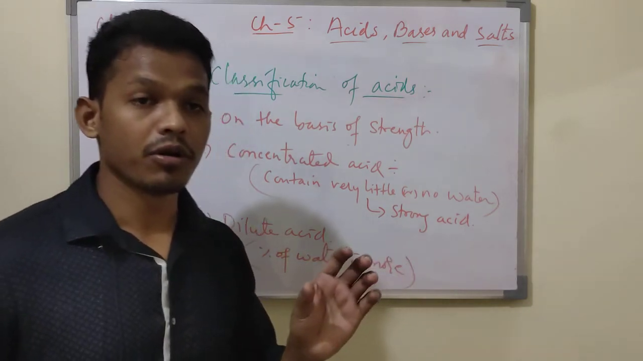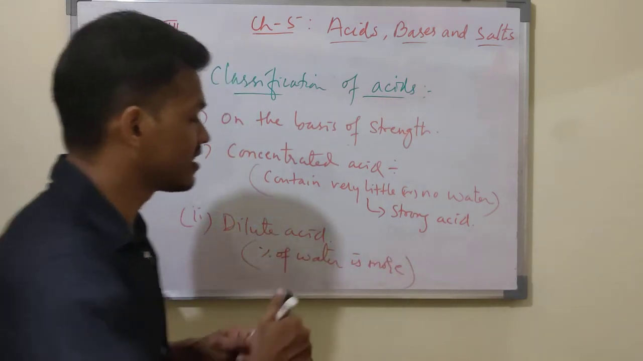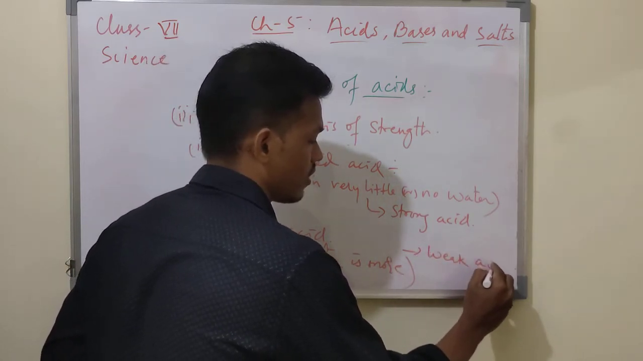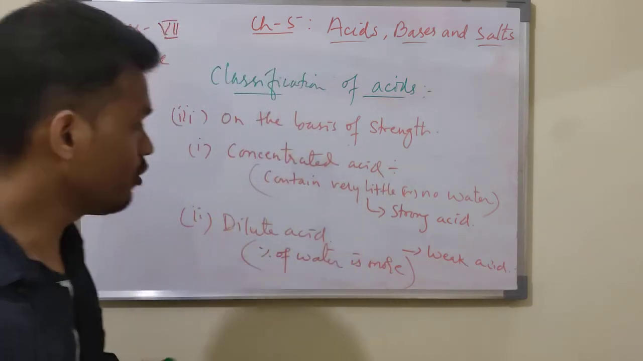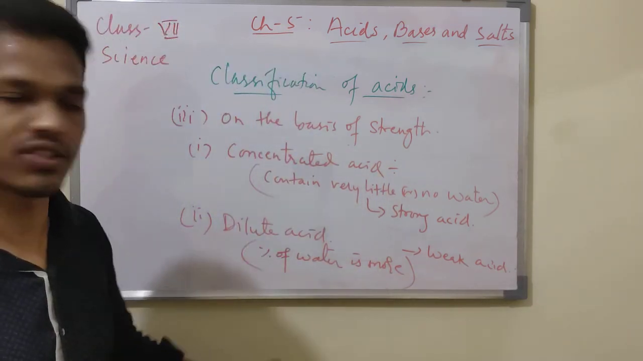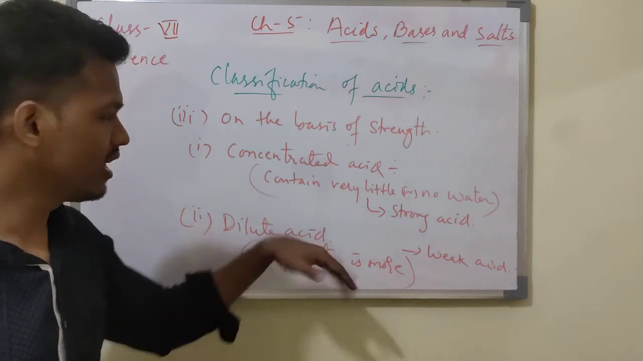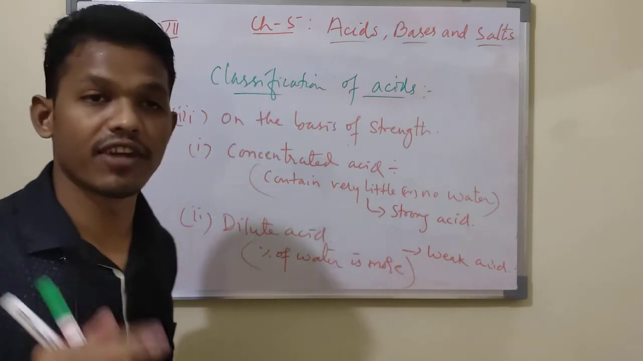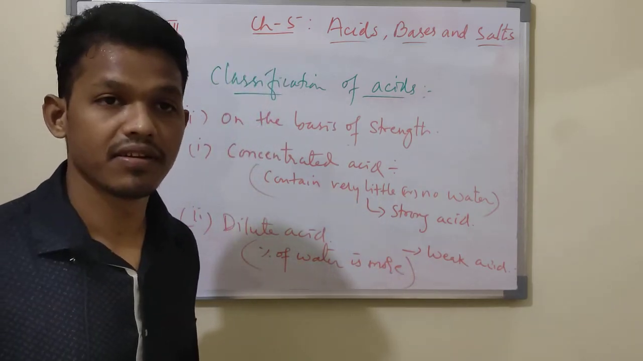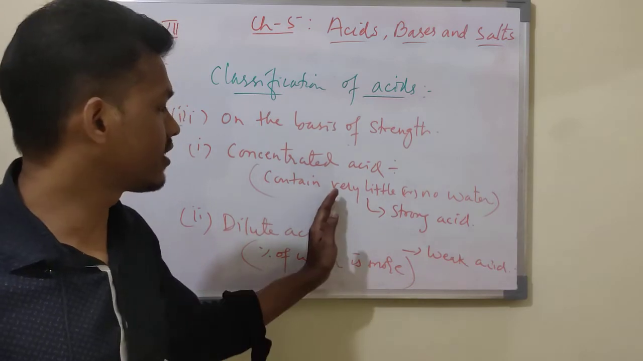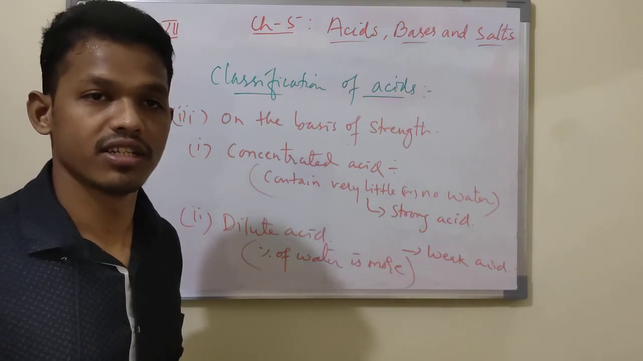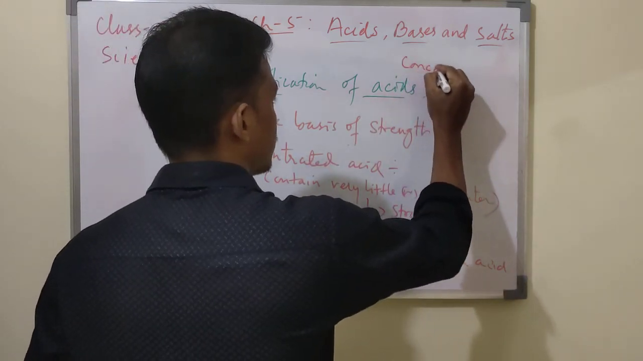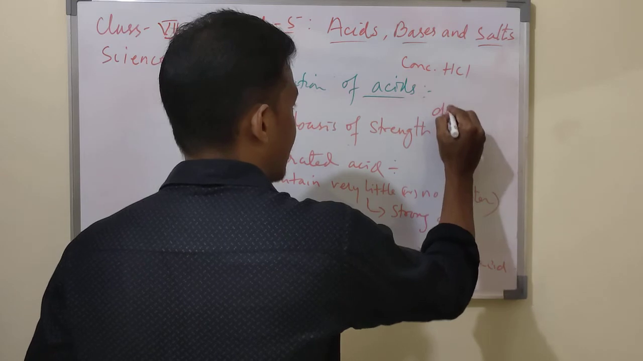Therefore the dilute acid is a weak acid. Can you make a concentrated acid into a weak acid? Yes, by adding water, like dilute sulfuric acid or dilute HCl. So before writing anything, they will write like this: CONC, concentrated HCl, or DIL, dilute HCl.